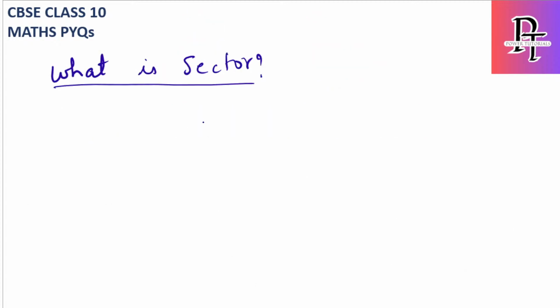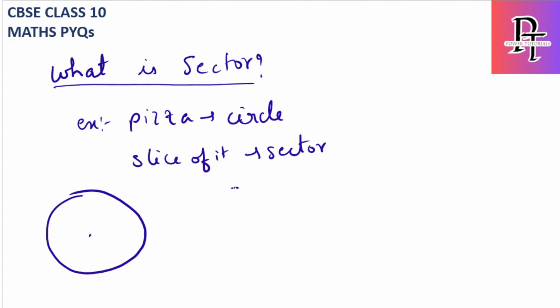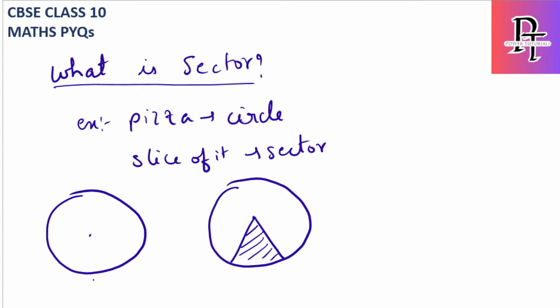First of all, what is a sector? To remember it easily, just consider a pizza as a circle, then a slice of it is a sector. I'm just comparing this example to make it easy to understand. If I consider the whole circle as a pizza, then one slice of it is called a sector. So this is a sector, whereas this is the entire circle.